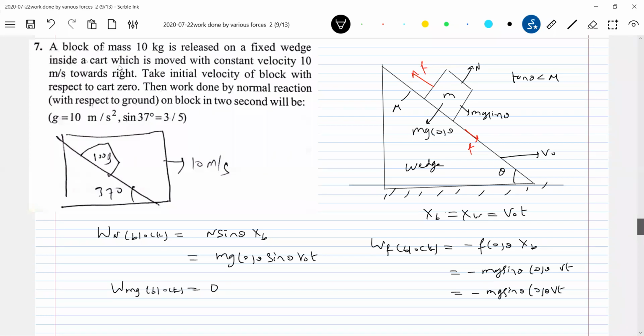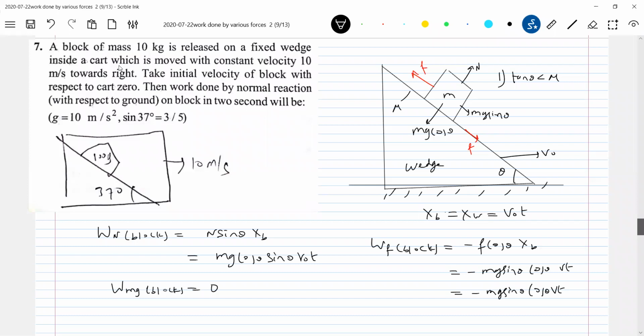Sir, if there is no friction, what to do? So what did I assume? I assumed a condition that tan theta is less than mu. If there is no friction, how should we do the problem? Okay, got this. I just assumed this is the first case. A second case, there is no friction. If there is no friction, the wedge moves with a constant velocity. What will happen to the block? The block is acted upon by mg sine theta and the normal contact. So it will accelerate. How much acceleration? It will be g sine theta.